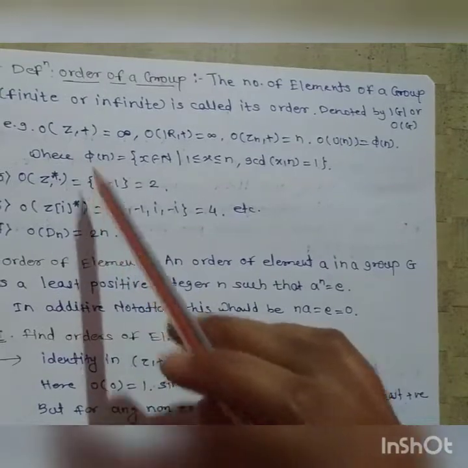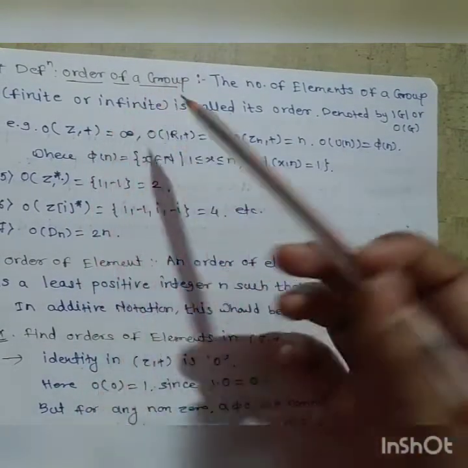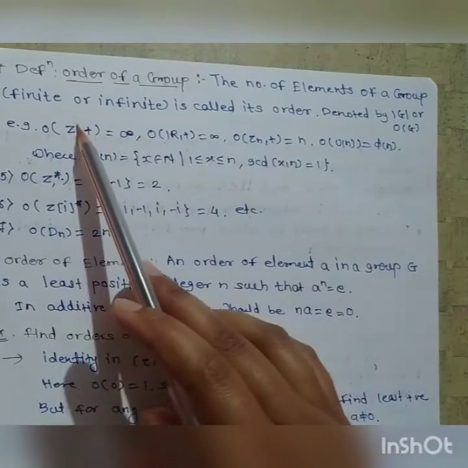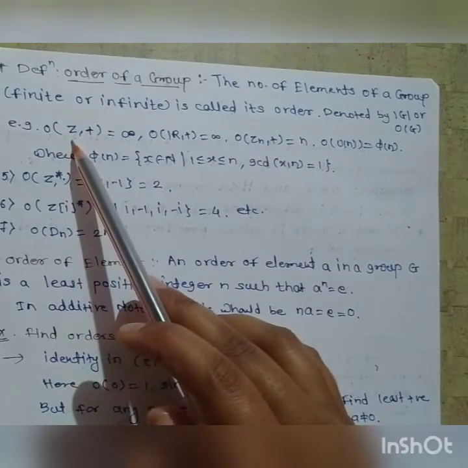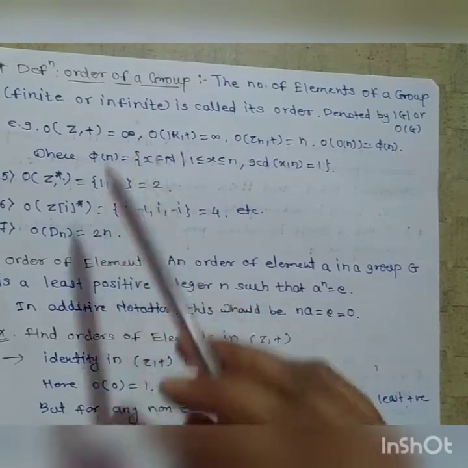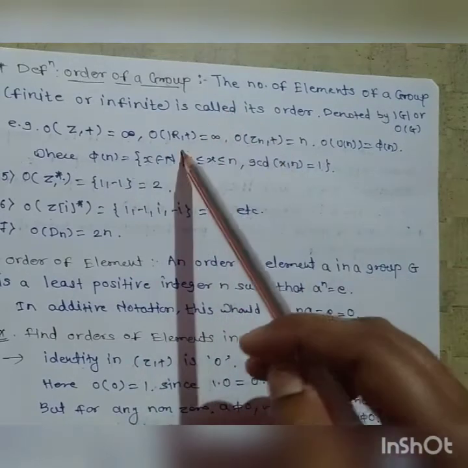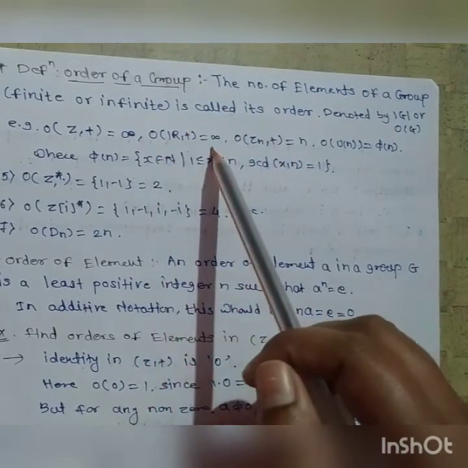For example, order of Z under addition. What is the order of a group? The number of elements in that group. We know that in the set of integers there are infinite elements. Therefore, order of Z plus is infinity. Then order of R plus. In R also there are infinite elements. Therefore, order of R plus is infinity.